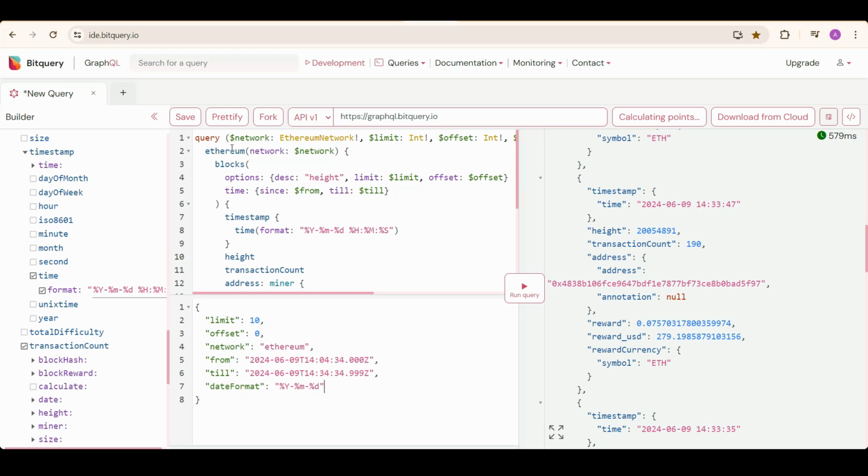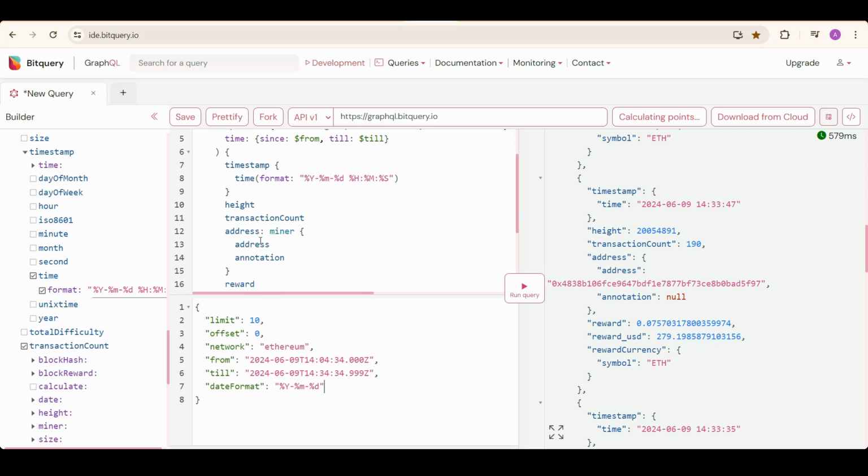So this is the dataset. These are the filters and this blocks is the cube name. And this, under curly braces, are the metrics and the dimensions.